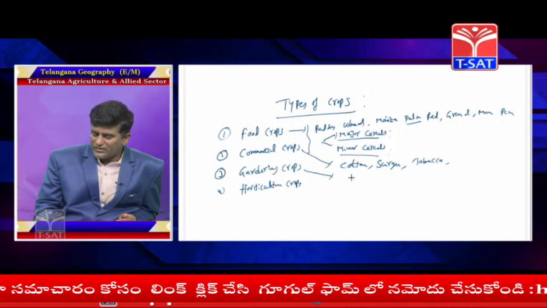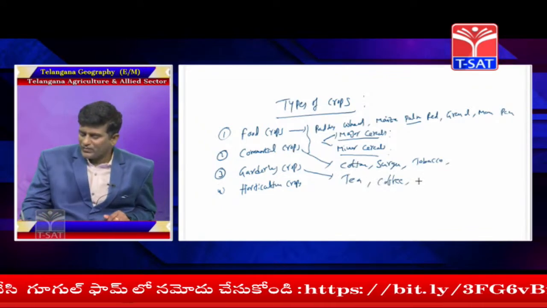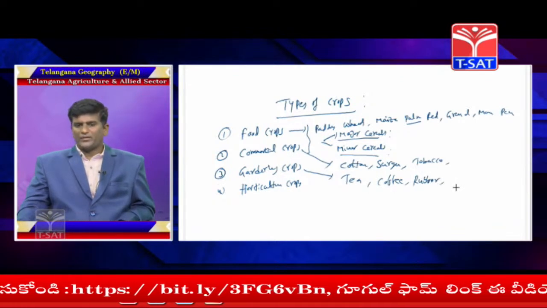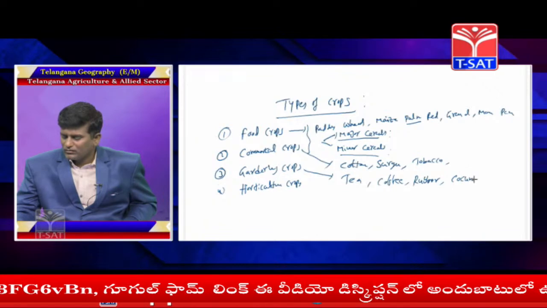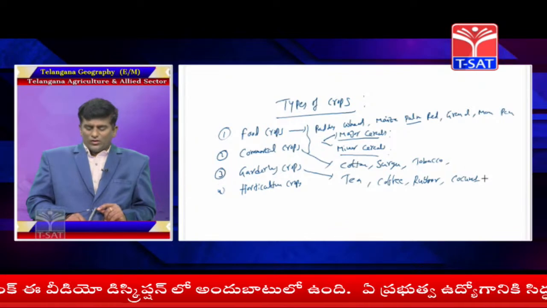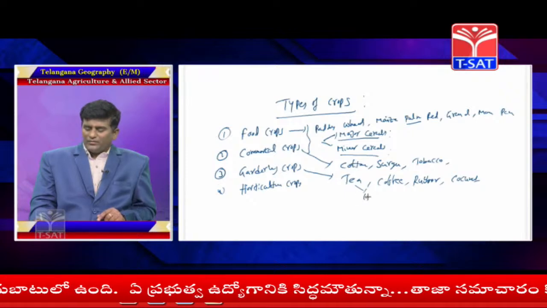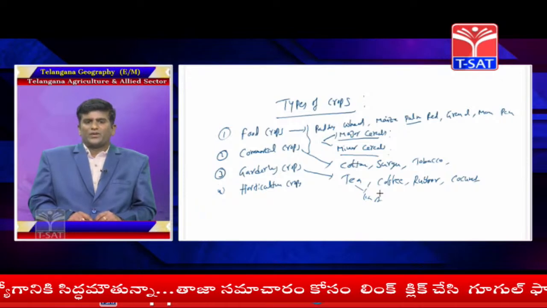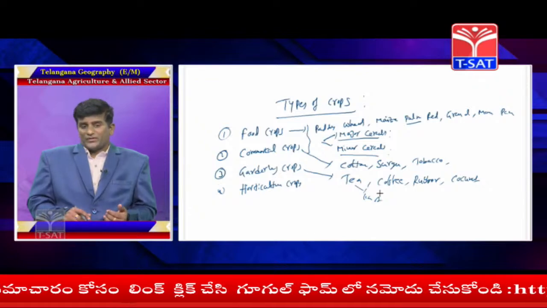Examples: tea, coffee, rubber, coconut, etc. Tea crops are grown especially in Kerala and Assam, and coffee is famous in Karnataka. These gardening crops are also called estate crops.